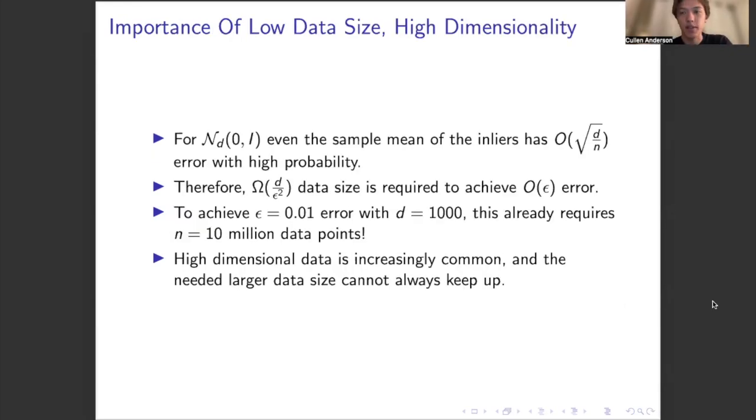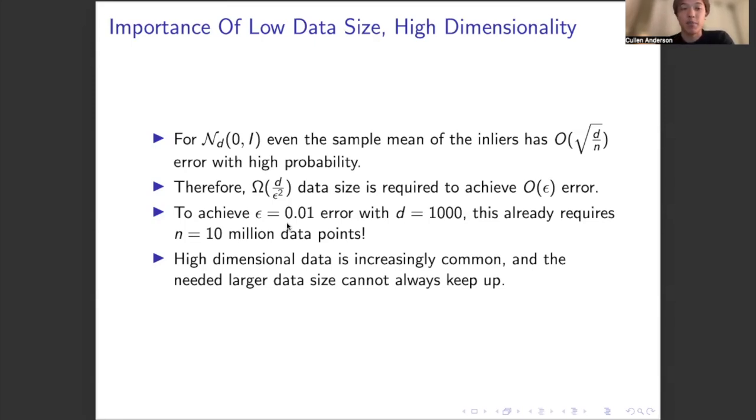So first, I want to motivate the low data size case, especially under high dimensions, which is a major focus of our work. Up to now, most work has focused on the case where there's assumed to be sufficiently large data size relative to dimensions. Why is this, and what makes the low data size and high dimensionality case so difficult? As an illustrating example, consider a d-dimensional Gaussian with identity covariance. Then even the sample mean will have O of square root of d over n error with high probability. Plugging in, we need on the order of d over epsilon squared data points to obtain O of epsilon error. For example, to achieve error of 0.01 under 1,000 dimensions, we need 10 million data points, which is of course a lot and may not reasonably be obtained in practice.